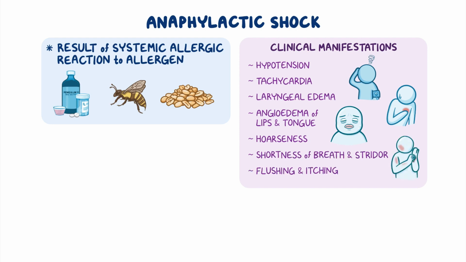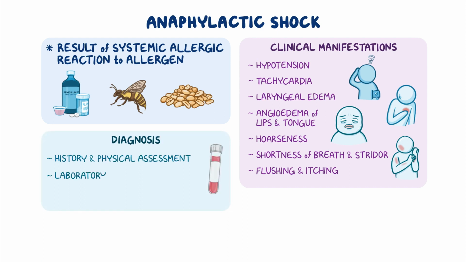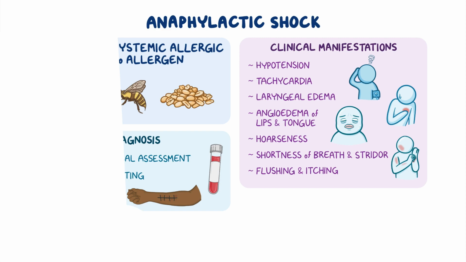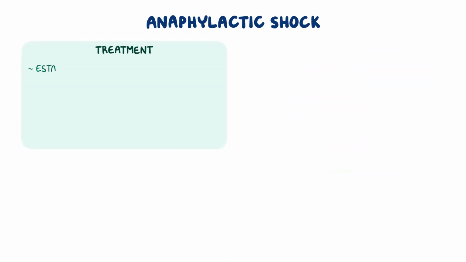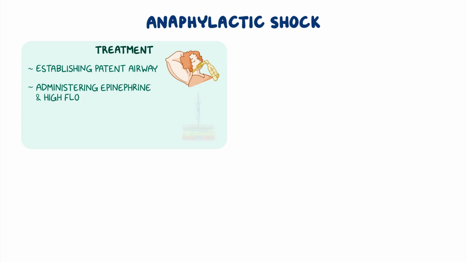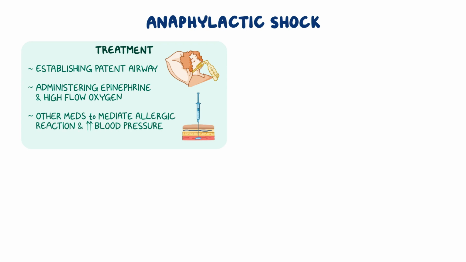Diagnosis includes the client's history and physical assessment, and can be confirmed with laboratory testing. Additionally, a skin prick test can identify the allergen responsible for the allergic reaction. Treatment includes establishing a patent airway, administering epinephrine and high-flow oxygen, and giving other medications to help mediate the allergic reaction and increase blood pressure.